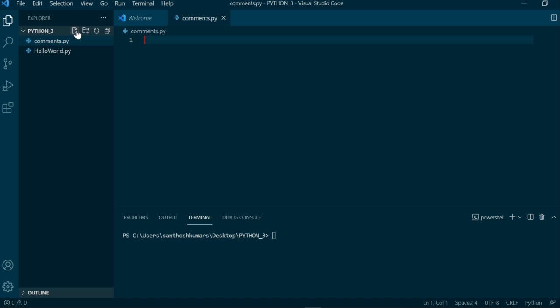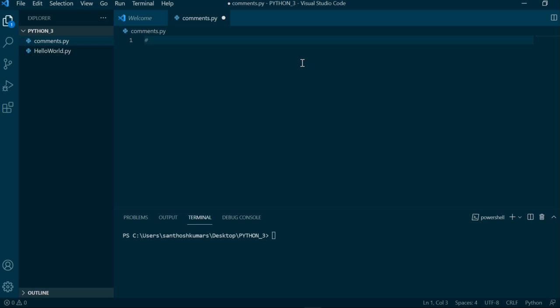Comments are storylines that describe what this particular script does. But not just the script, you can even describe any statement within the script as well. So this is how we should write a comment in Python. It starts with a hash and it ends with the complete physical line.